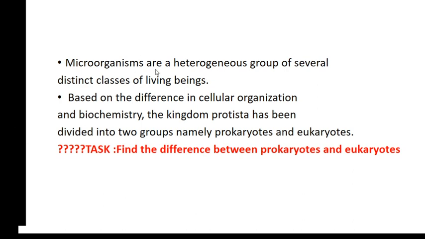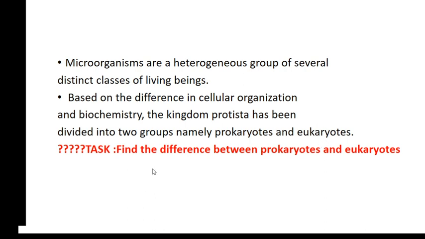Microorganisms are a heterogeneous group of several distinct classes of living beings. Based on the difference in cellular organization and biochemistry, the kingdom of Protista has been divided into two groups, namely prokaryotes and eukaryotes. Maybe you are familiar with prokaryotes and eukaryotes.